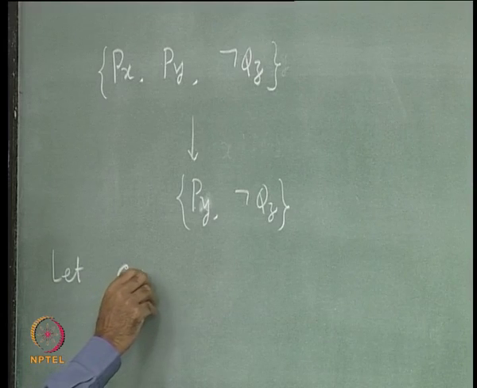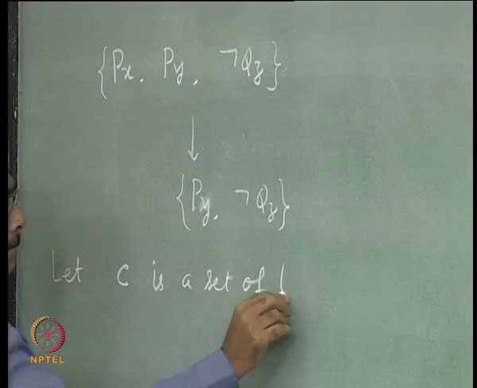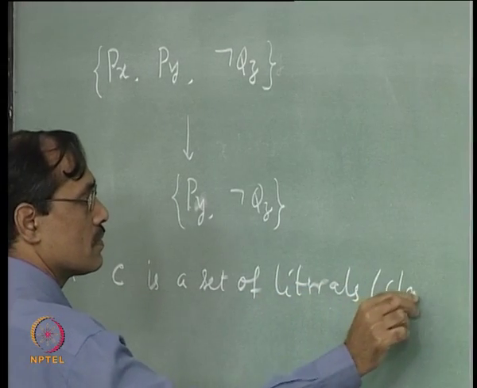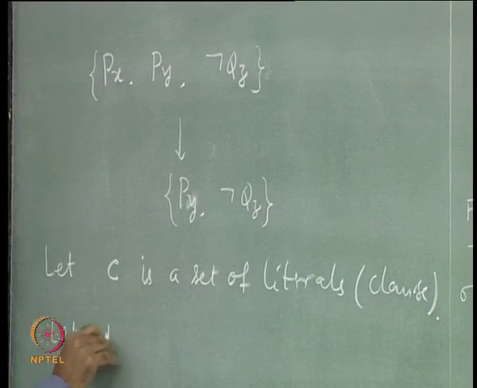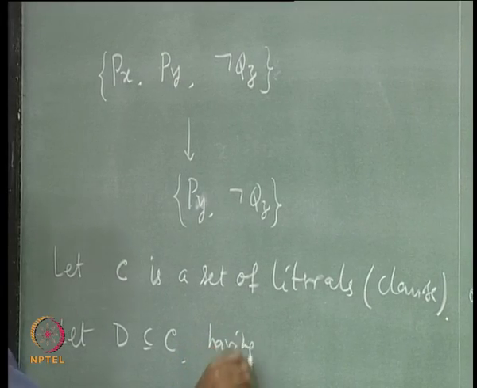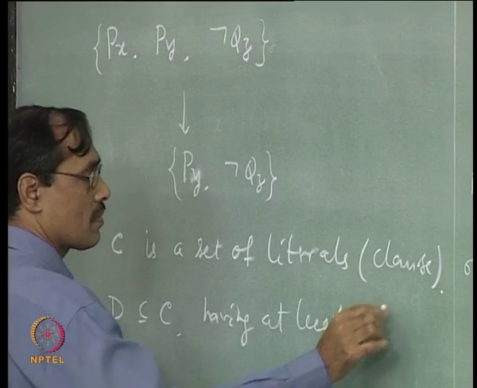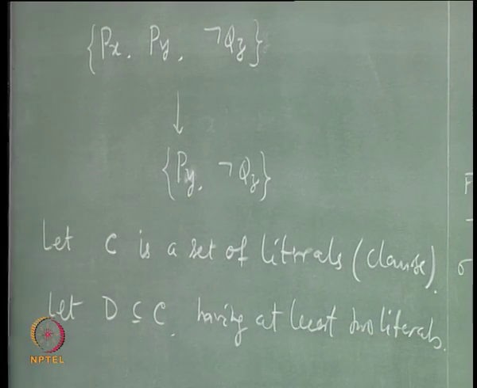Suppose C is a clause, a set of literals. Let D be a subset of C having at least 2 literals. Then you can unify them to one literal.